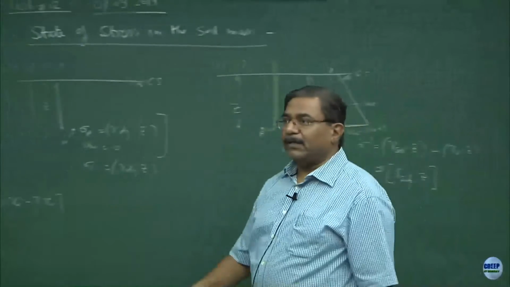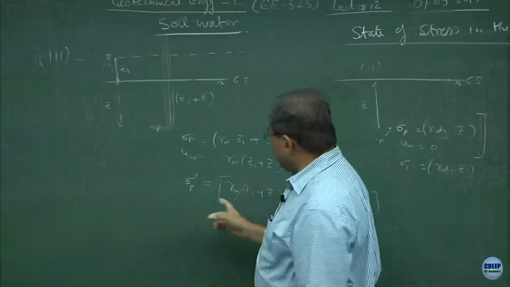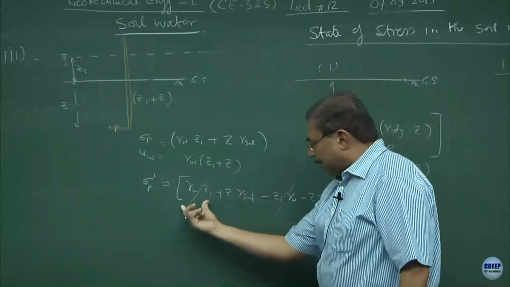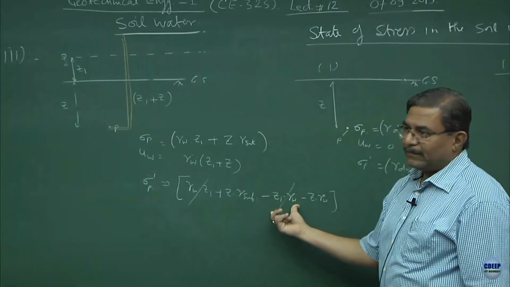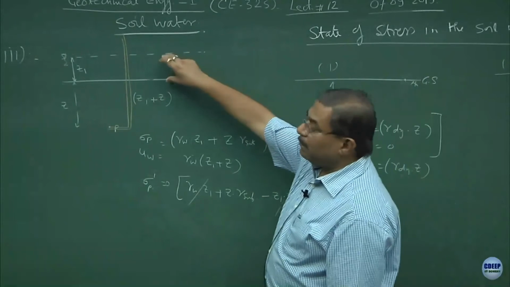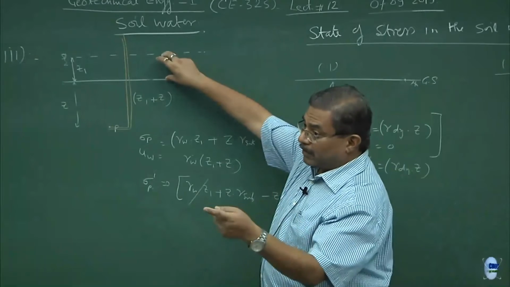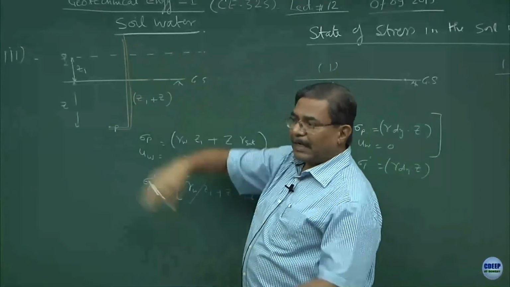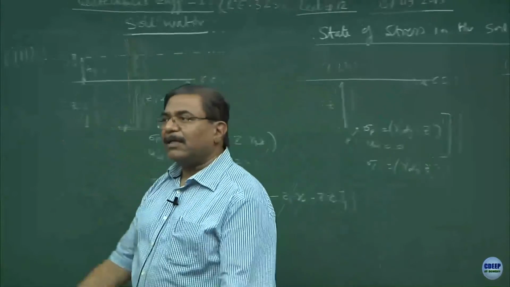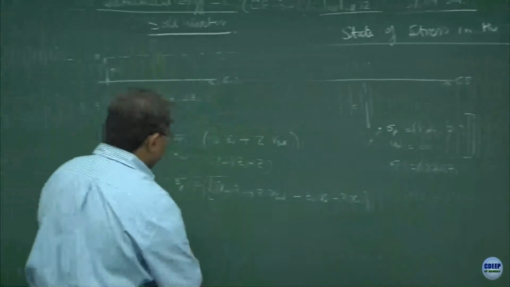Do you get my point? It is not that mathematically I have cancelled gamma W Z1 and gamma W Z1. What is the physics behind this? This water column is contributing to both the pore pressure as well as the surcharge. That effect goes. So, water logging never creates a problem, because what has happened to effective stresses?